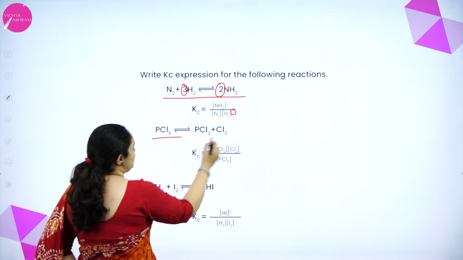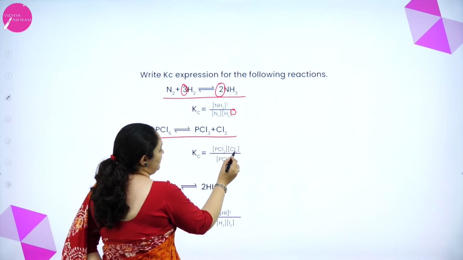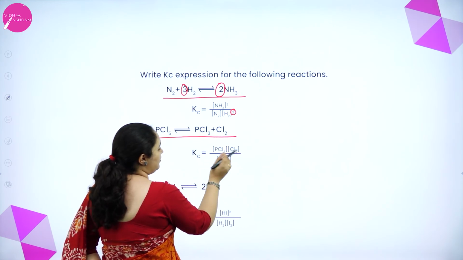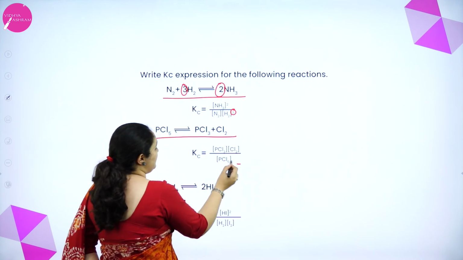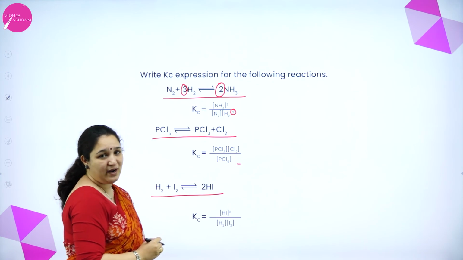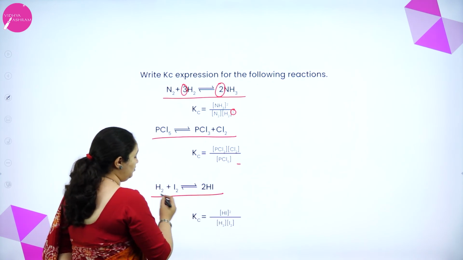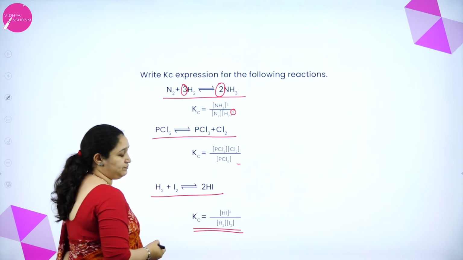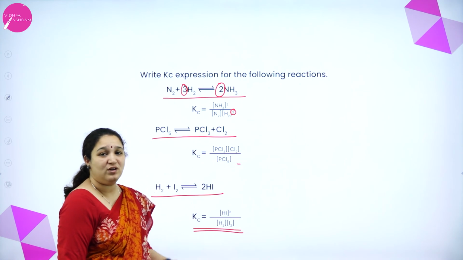Similarly, you can see for PCl5 giving PCl3 plus Cl2, the products are PCl3 and Cl2, no stoichiometric coefficients are there, so nothing is written as powers, and here it is PCl5. Next is hydrogen plus iodine to give 2 hydrogen iodide. The product is hydrogen iodide raised to the power 2, then hydrogen and iodine. So this is how you write the expression for Kc.